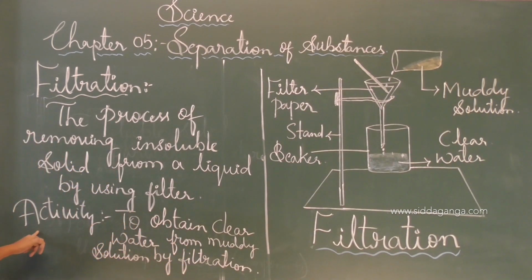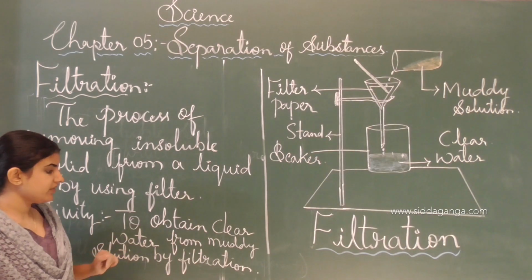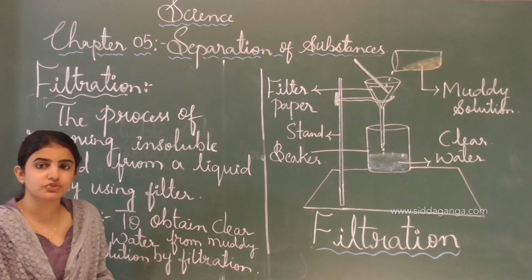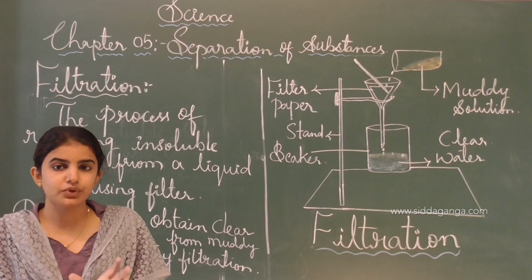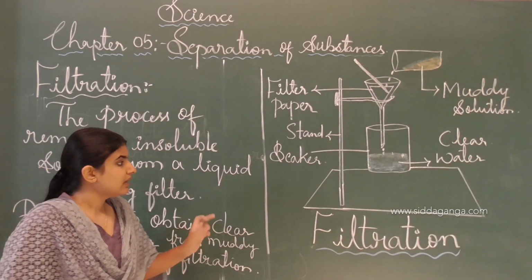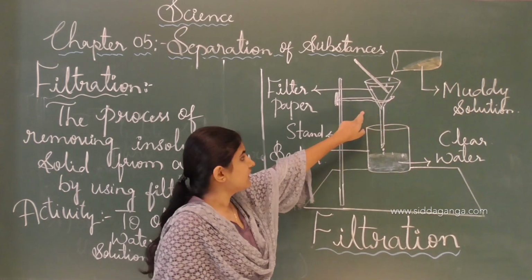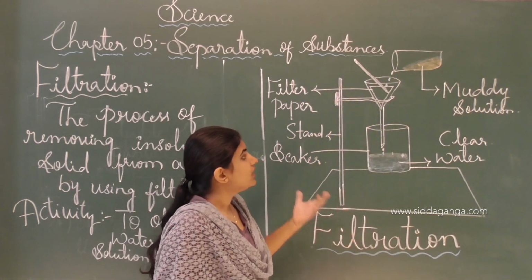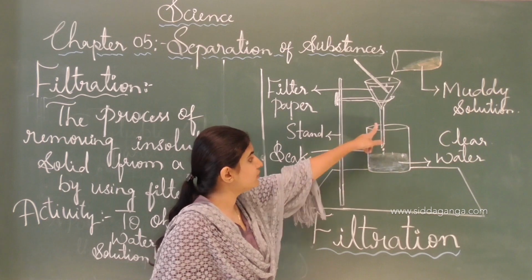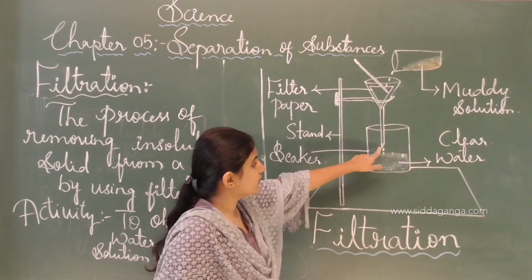See here, one activity is there: to obtain clear water from the muddy solution by the process of filtration. During the process of filtration, first we take the stand here which holds the funnel, and this funnel has a long tube-like structure at the bottom.